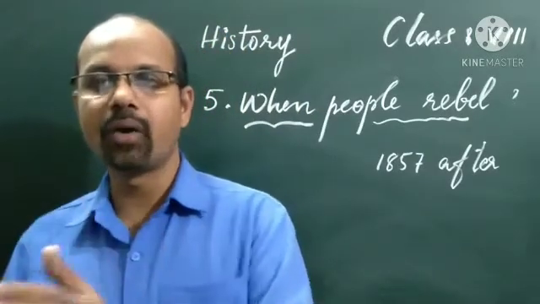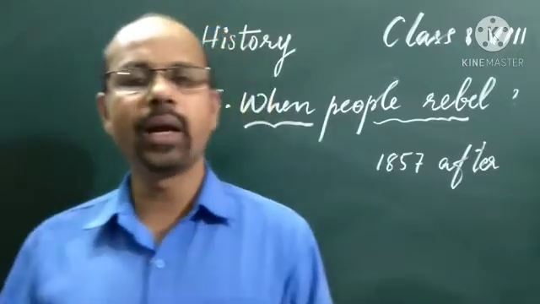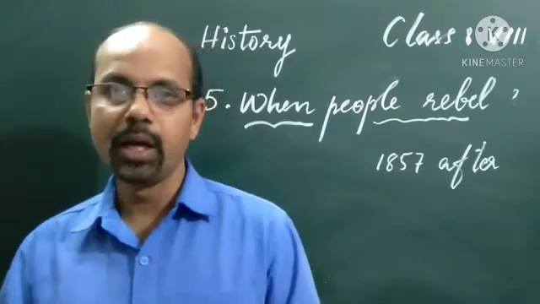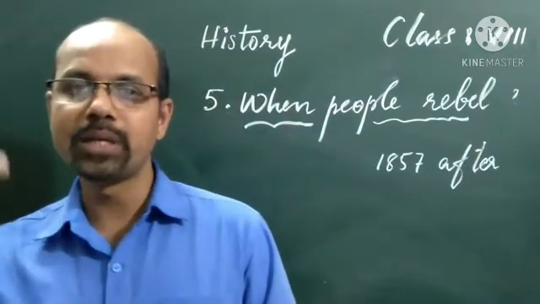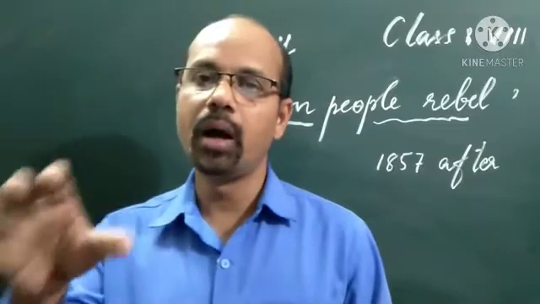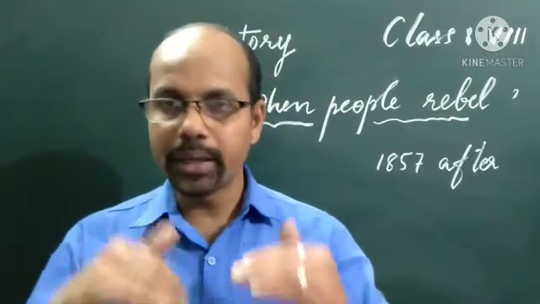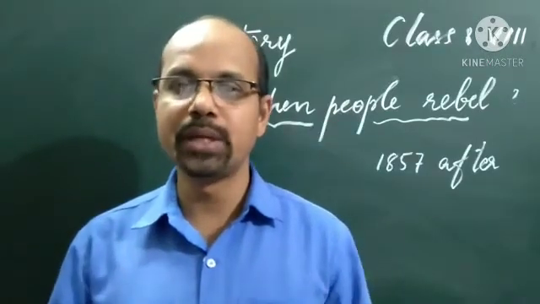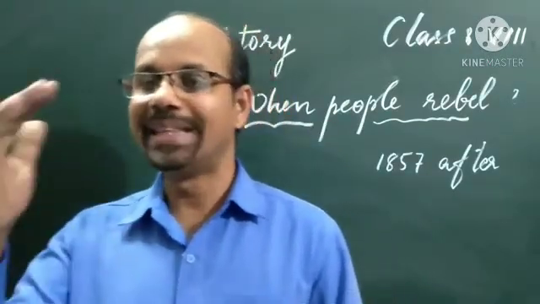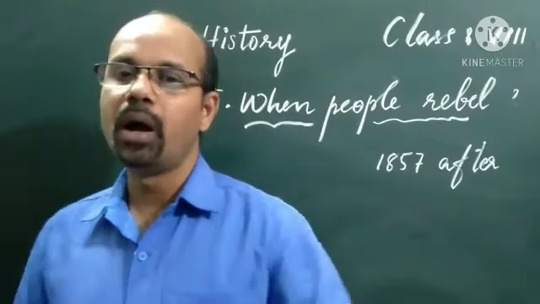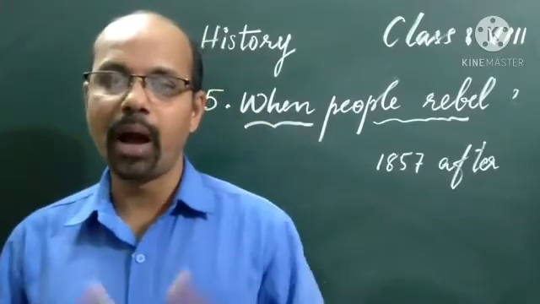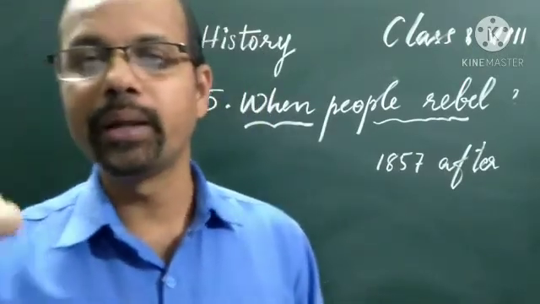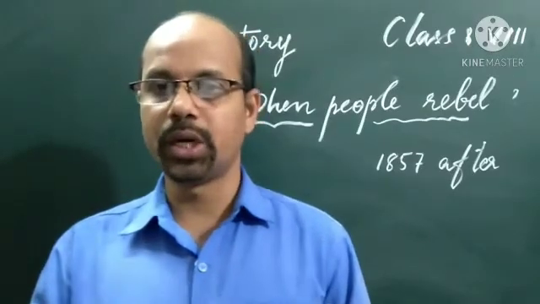The Governor General was Dalhousie. He declared that the administration of Awadh was not going on properly, and that the Nawab was misgoverning the territory of Awadh. So the Britishers declared that for proper administration, they were liberating the people of Awadh from the Nawab. That was the declaration made by the Governor General during that period.